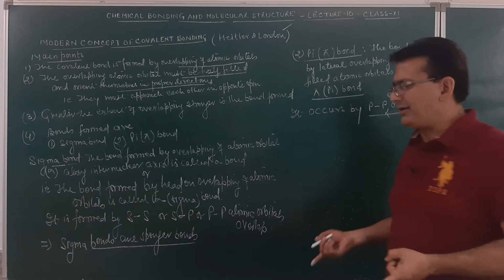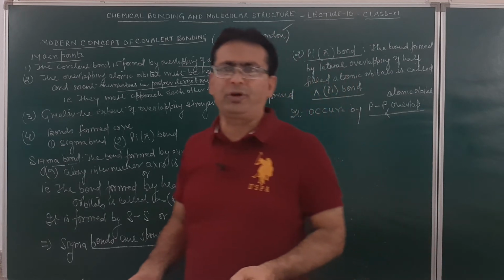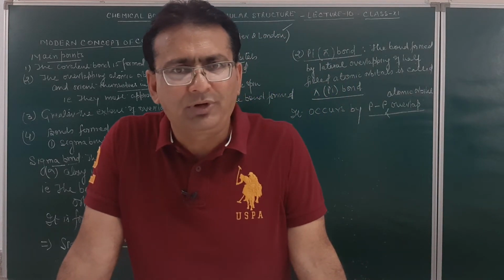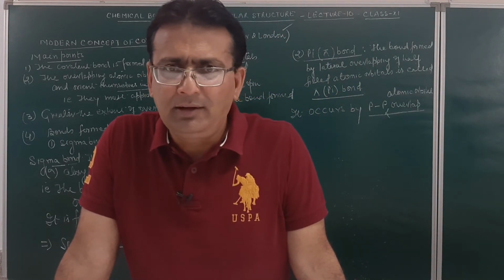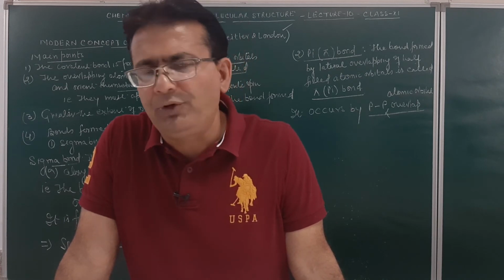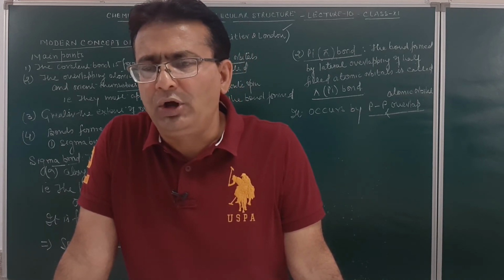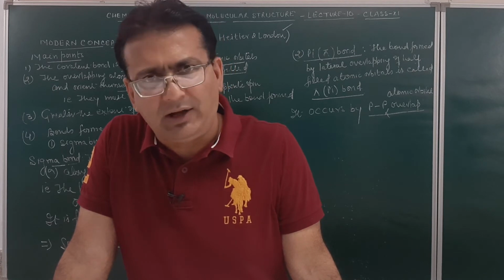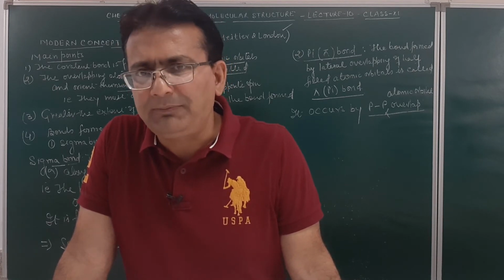Now, there must be a certain point of difference when it will lead to the formation of sigma bond and when it will lead to the formation of pi bond. We will discuss this. I have already told you one of the conditions for the formation of bond is that the atomic orbitals must approach each other in the proper direction so that the overlapping may take place.